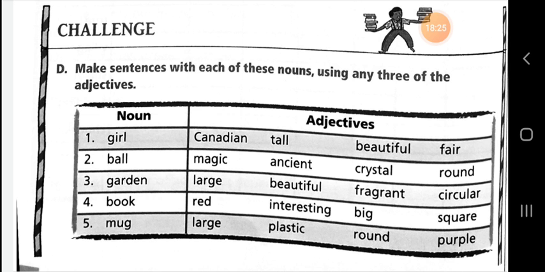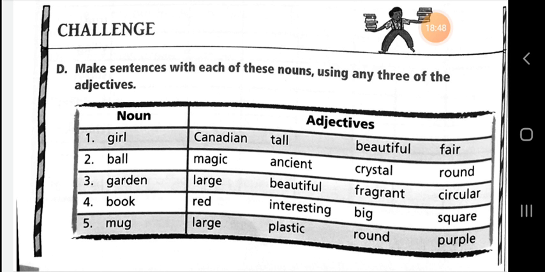The second noun given is ball, and the adjectives are magic, ancient, crystal, round. So I am going to form a sentence. A round ancient magic ball has been seen in the exhibition.